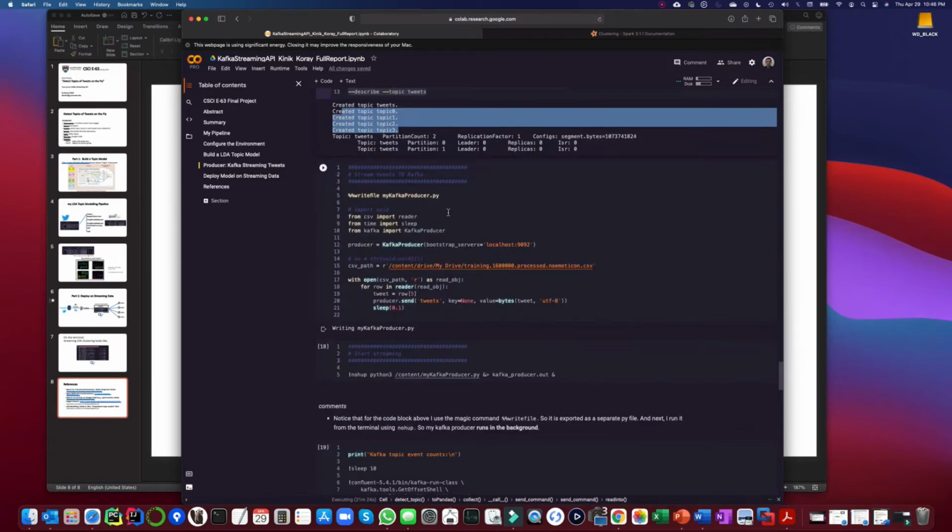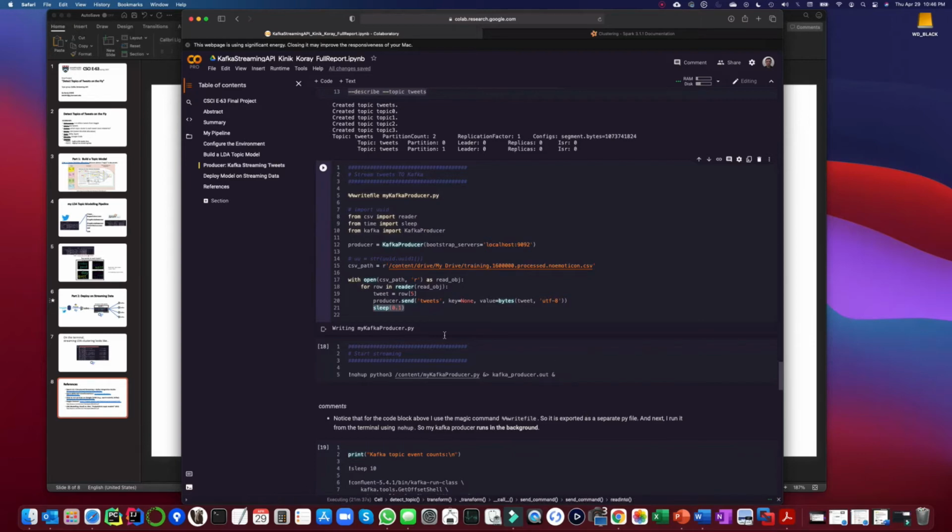This is a mini app that I use to continuously feed the tweets. As you see, I have a sleep command here that will slowly digest this bulk pool of tweets, over many hours, into the Kafka topic. The trick here is this magic command. When I run this cell, it will not run it. It will simply export it as a separate py file. Once I do that, in the next cell I can do nohup. As you can see, this is the Linux terminal command. It will run this Python file and record the output to a separate out file.